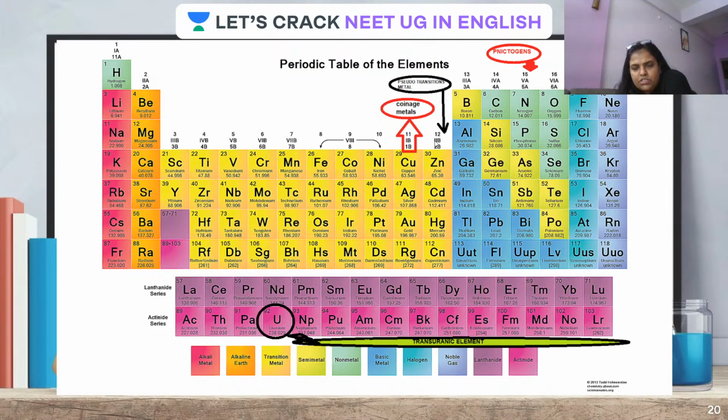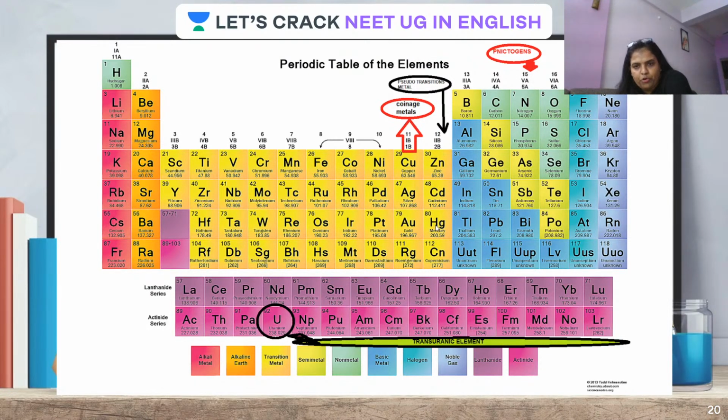And then you see the 12th group elements, zinc, cadmium, and mercury. Can you see zinc, cadmium, and mercury? Yes, that mercury which is used in a thermometer, right? So we call them pseudo transition elements. Just now you had elements right from third to 12th group. We call them what? We call them transition elements.